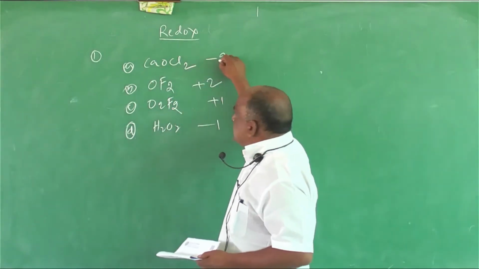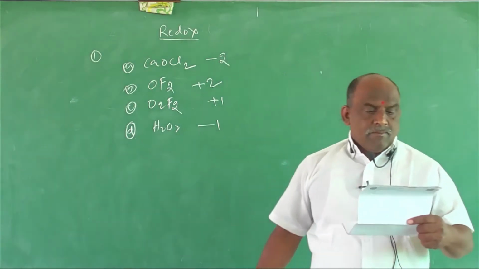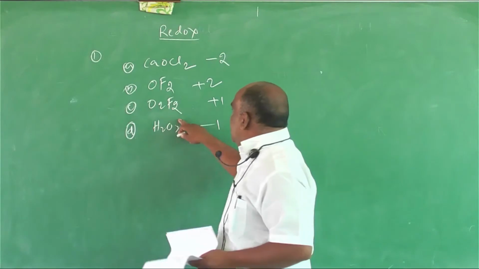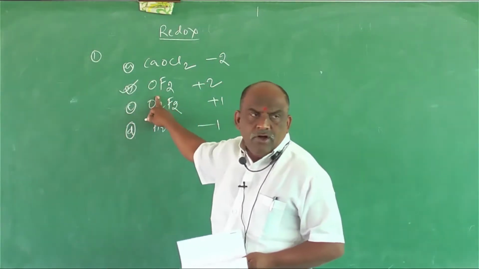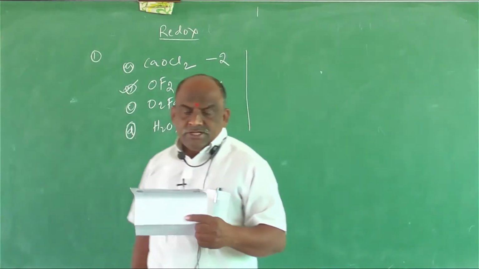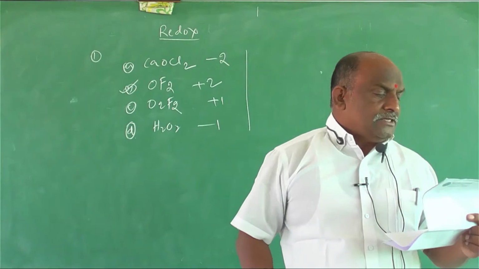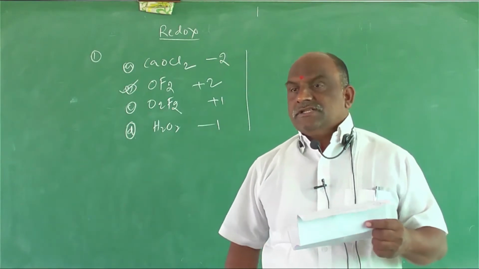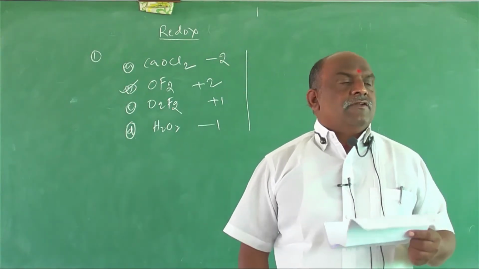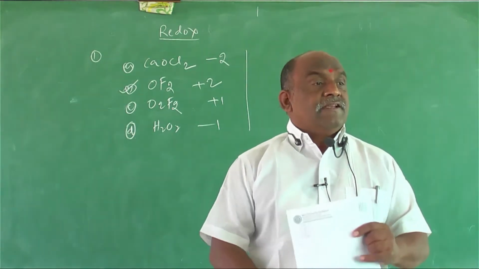And the first example is CaOCl2. What is the oxidation state of oxygen? -2. So what will be the right answer for this question? Maximum oxidation state of oxygen: OF2, oxygen difluoride. So the right answer for the question is the second one, OF2. Followed by this, a very important repeated question, repeated in previous entrance examinations.